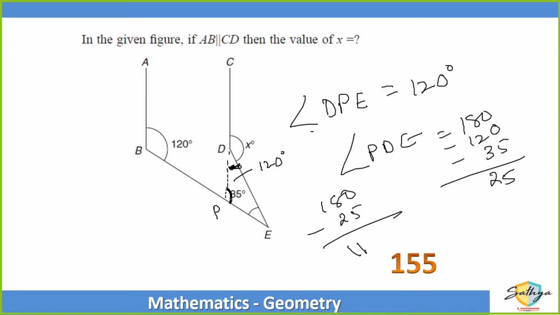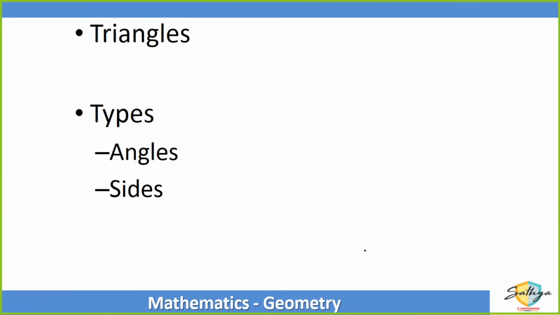Okay. Chalo. Moving on. Now, we have seen angle-based problems. Moving ahead, triangles. Right? When 3 straight lines form a closed figure, it is called a triangle. Based on the measure of the angles, we have 3 types of triangles, right? If all the angles are less than 90 degrees, then such a triangle is called an acute angle triangle, where all the 3 angles are less than 90 degrees.